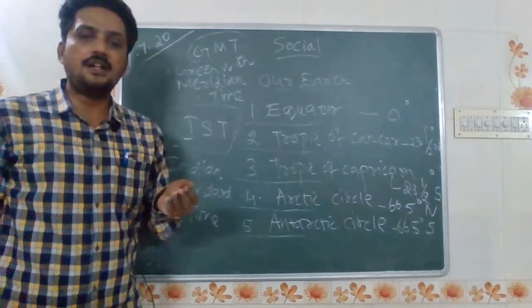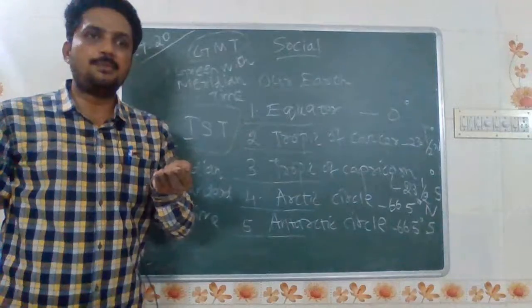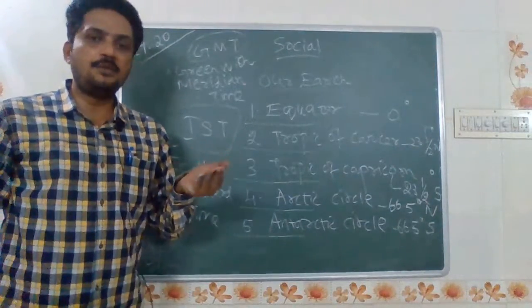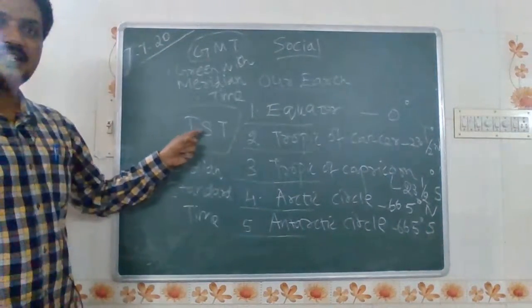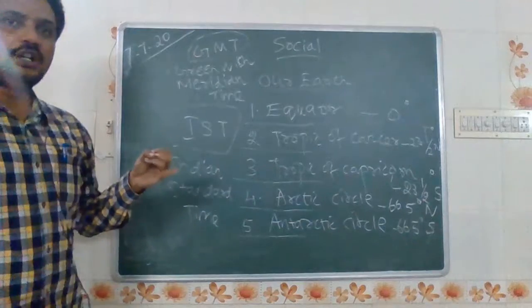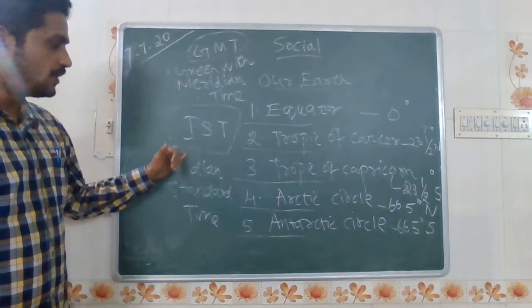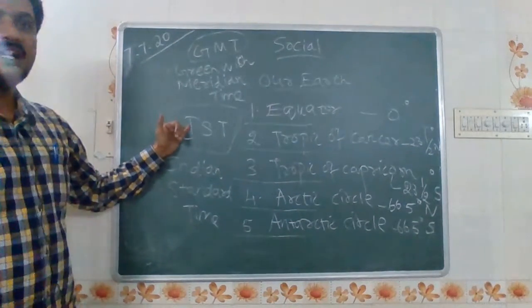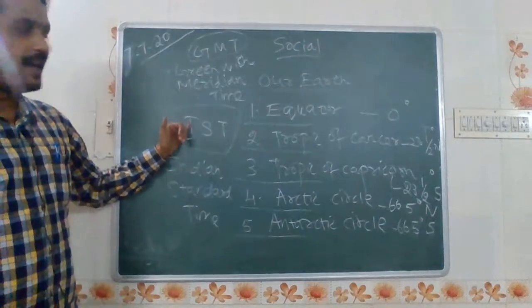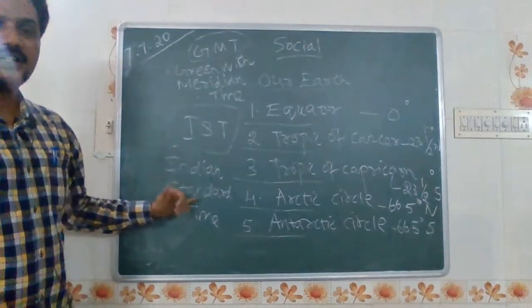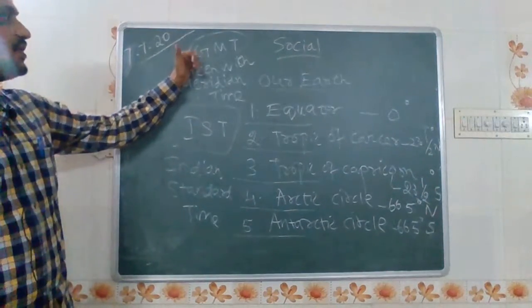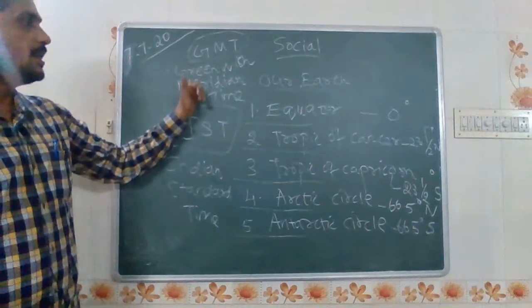Whenever we see the date and time set in the computer, laptop, and mobile, it will show the options IST as India, New Delhi, Kolkata, Mumbai, Chennai. Like that only it shows. This is the pattern we follow in India, IST, Indian Standard Time. All over the world they follow GMT, Greenwich Meridian Time.